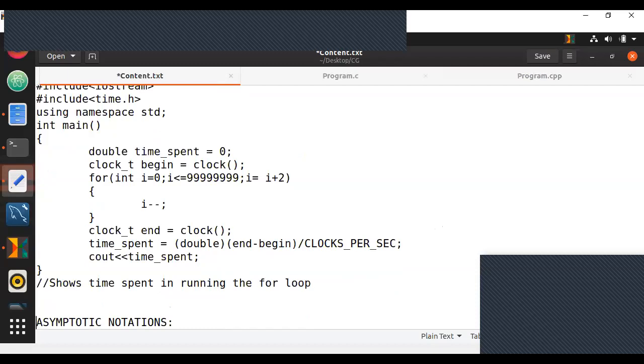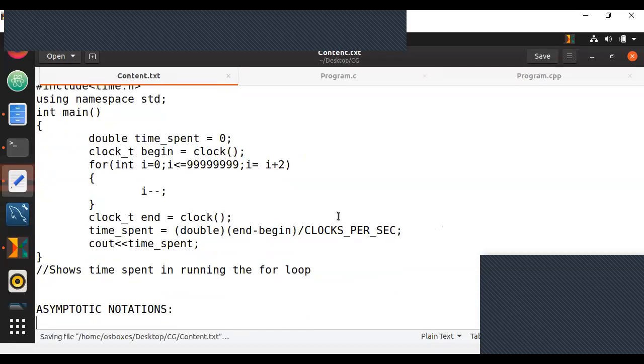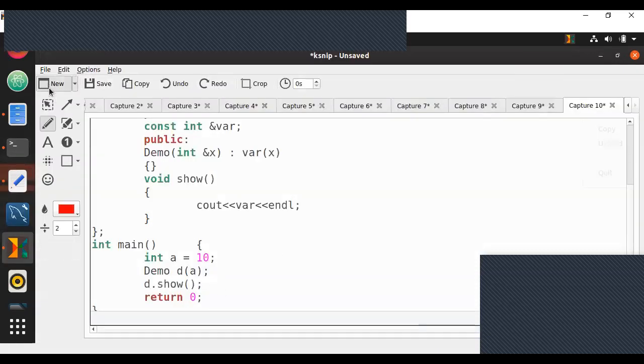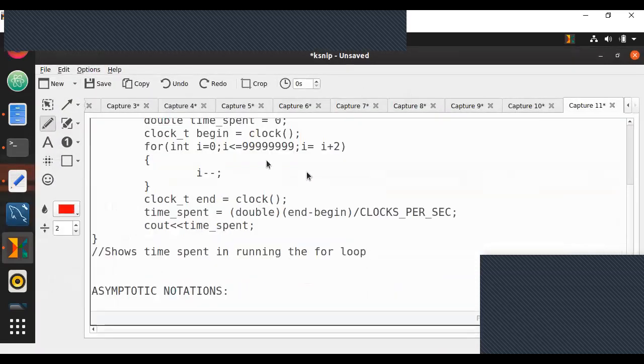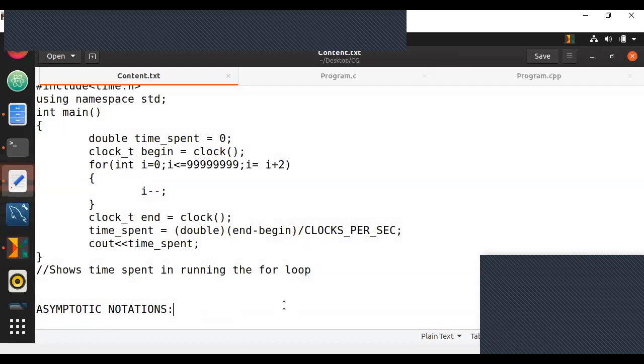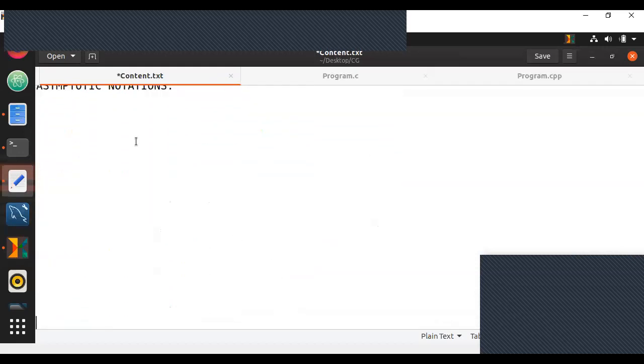Before going into this, let me ask you guys, are you familiar with all three asymptotic notations, that is big O, omega, and theta, or do you want me to go through them once? You can let me know: just say familiar, or if you want me to explain, just say explain. That's enough. Okay, pretty much everyone is not familiar with this.